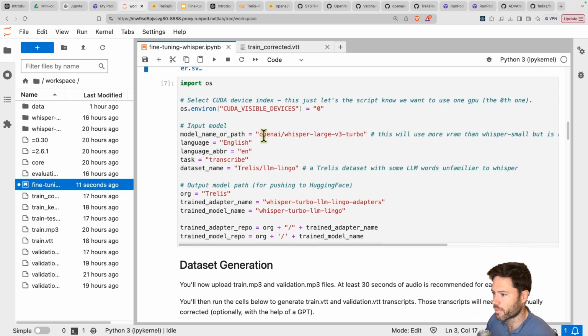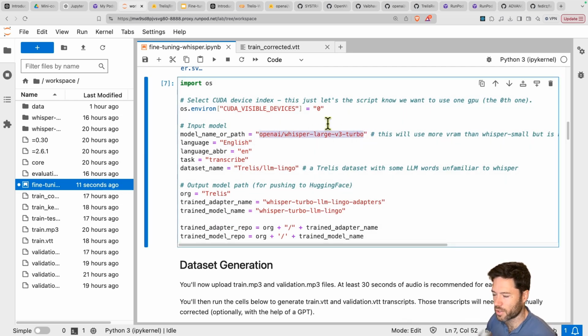Next, we're going to pick the model to fine-tune. So we're going to fine-tune Whisper Large V3 Turbo. And it's called this way because it's the large model, but with those 28 layers removed, so then it's made turbo. And we're also going to set the language that we want to transcribe through and the task, which is transcription.